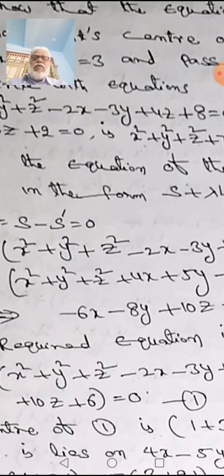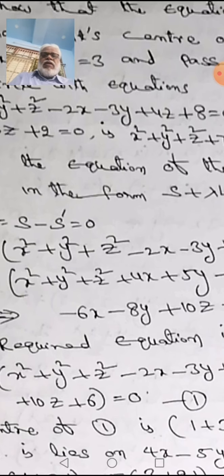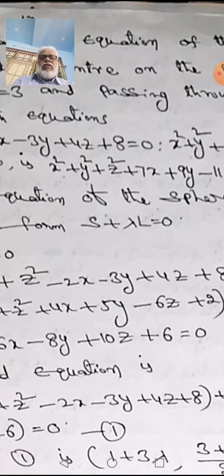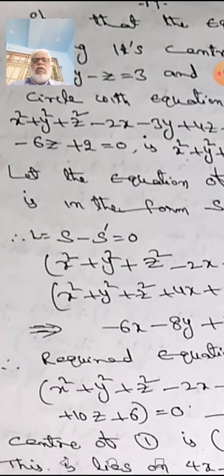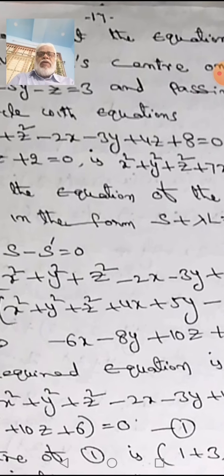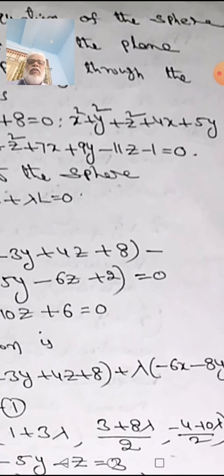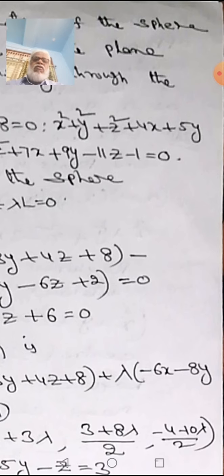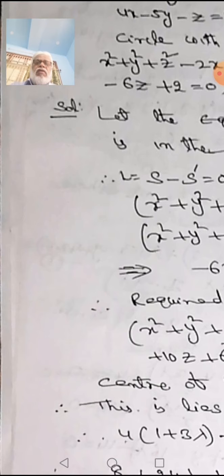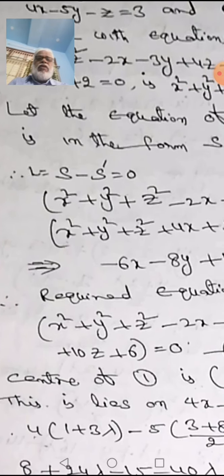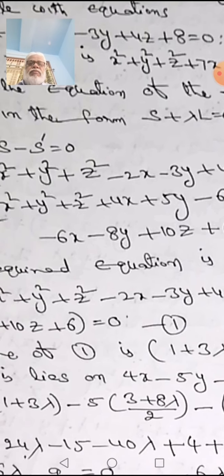So x square plus y square plus z square minus 2x minus 3y plus 4z plus 8 minus x square plus y square plus z square plus 4x plus 5y minus 6z plus 2 is equal to 0 implies we get the simplification minus 6x minus 8y plus 10z plus 6 equal to 0.